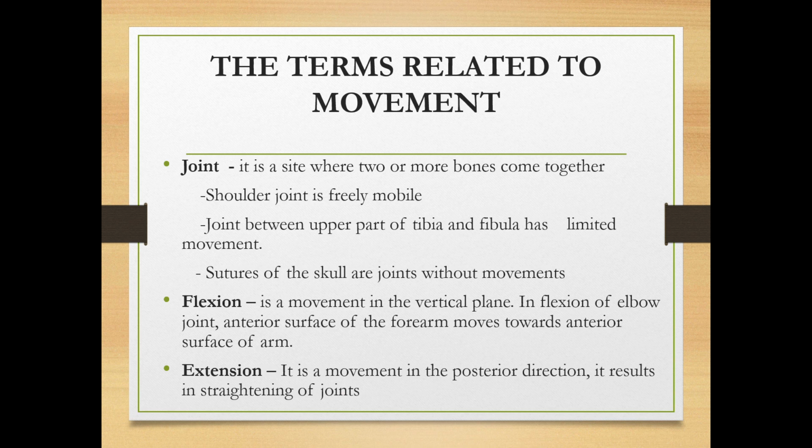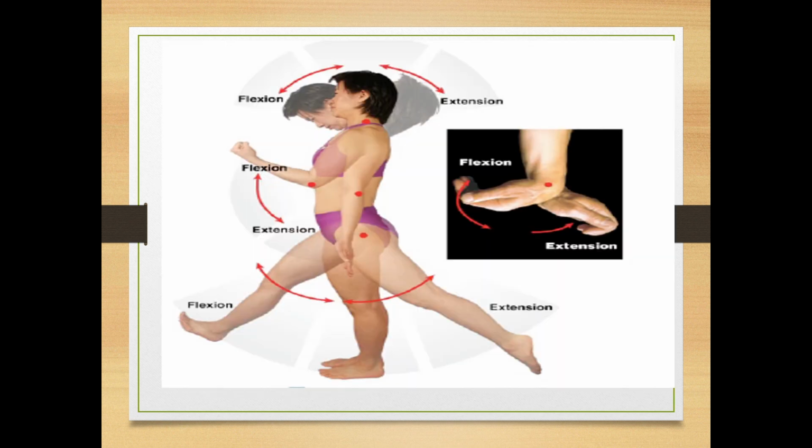Extension is a movement in the posterior direction. It results in straightening of the joint. Flexion, extension. So here, this is the upper arm and this is the lower arm. In flexion, you take the lower arm towards the upper arm.